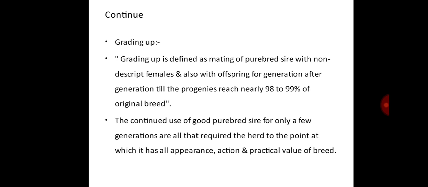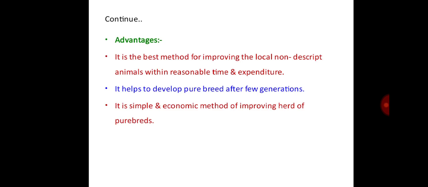Next one is grading up. Grading up is defined as mating of a pure breed sire with non-descript females and also with their offspring, generation after generation, till the progeny reach nearly 98 to 99% of the original breed, called grading up. The continued use of good pure breed sires for only a few generations is all that is required to bring the herd to the point at which it has all the appearance, actions, and practical values of the breed.